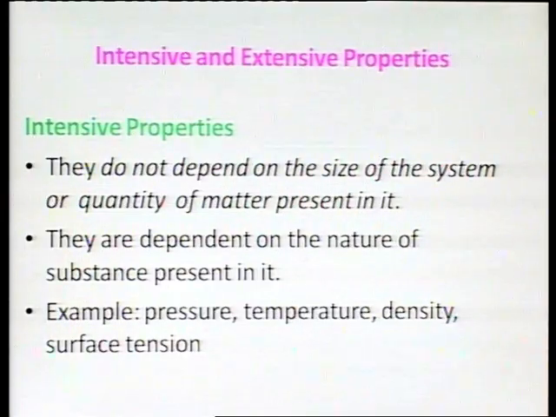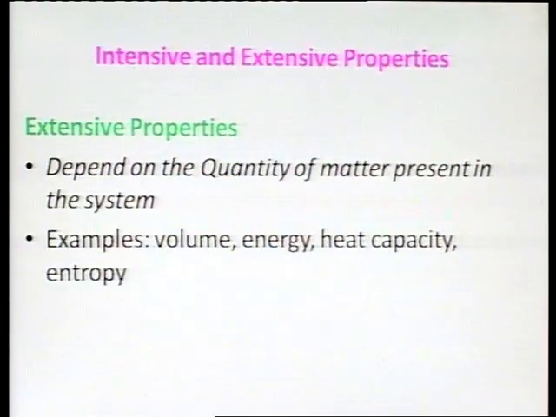The next type of property is the extensive property. An extensive property depends on the quantity of matter present in the system. Intensive property does not depend upon the quantity of matter present, but the extensive property does.